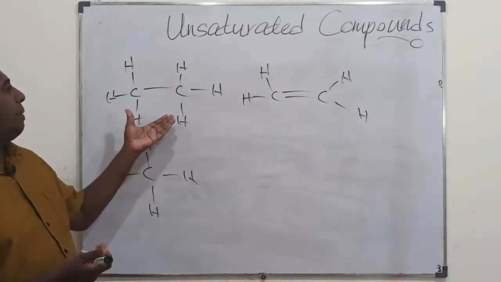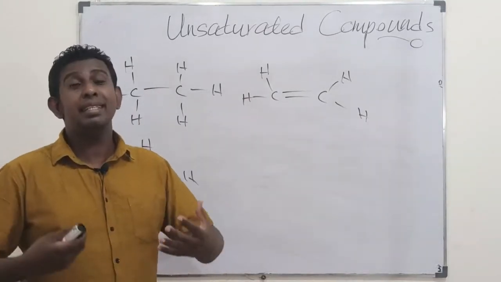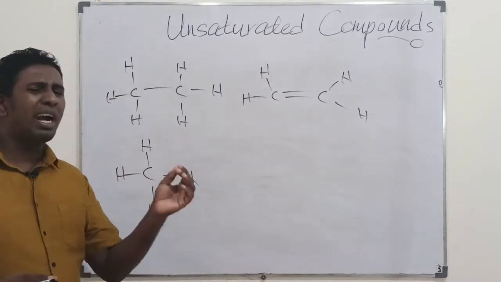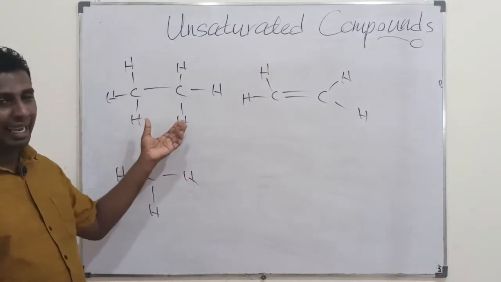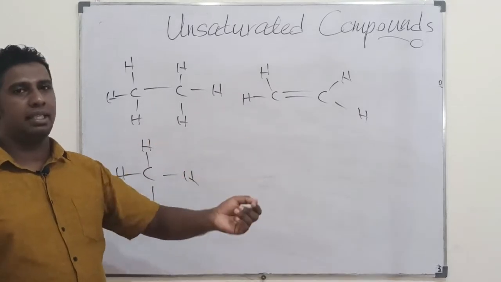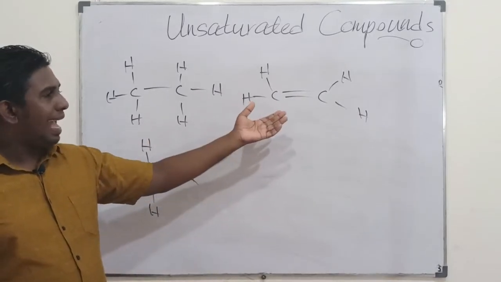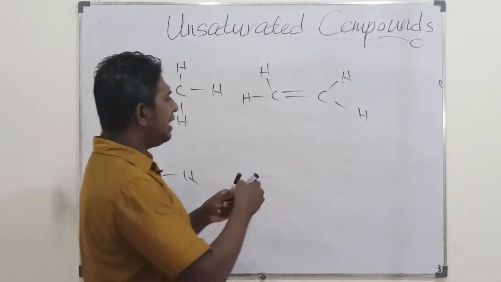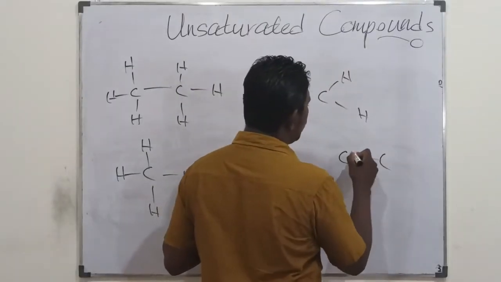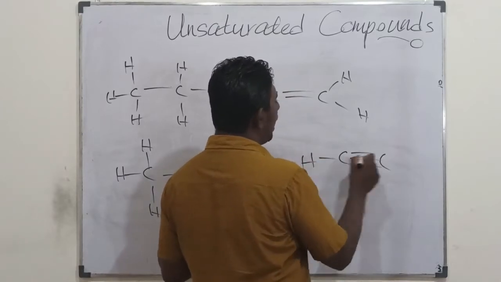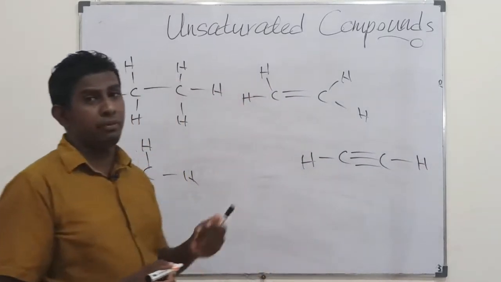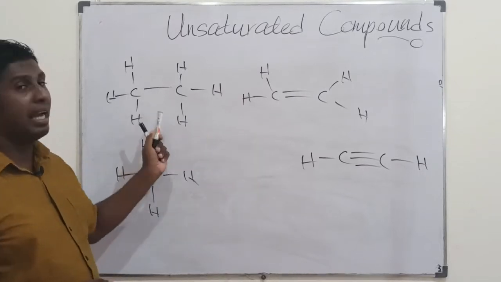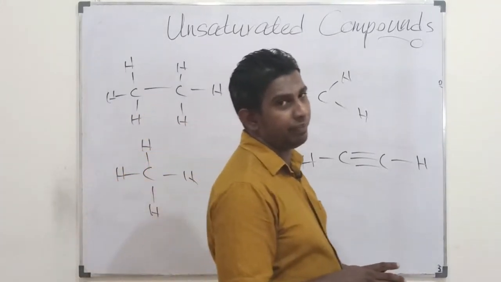So with 2 carbons, in alkanes you find 6 hydrogens, in alkenes 4 hydrogens, and in alkynes 2 hydrogens. Among these three, the maximum number of hydrogens is found in the alkane.